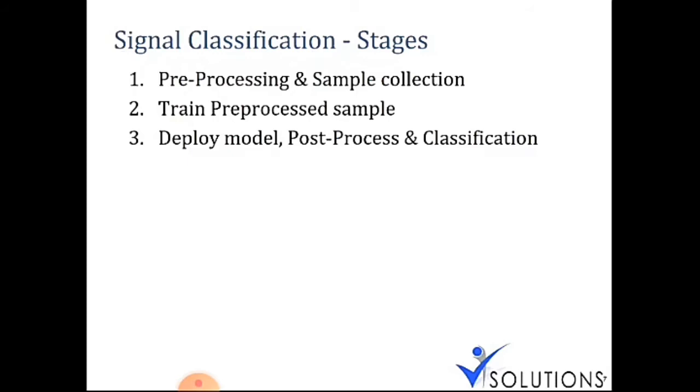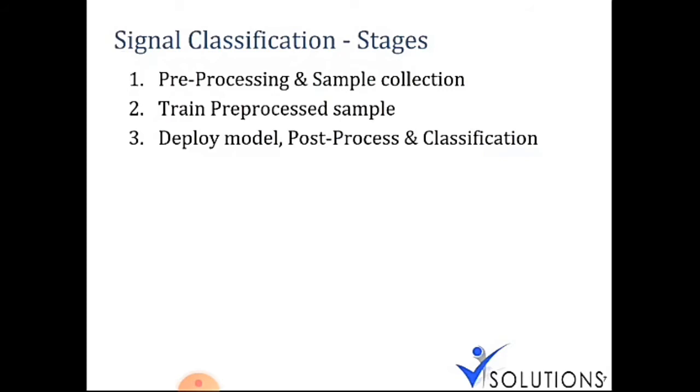These are the 3 stages that come in every application you want to build with machine learning, especially supervised learning: pre-processing, then training our model with the pre-processed data, and finally deployment.